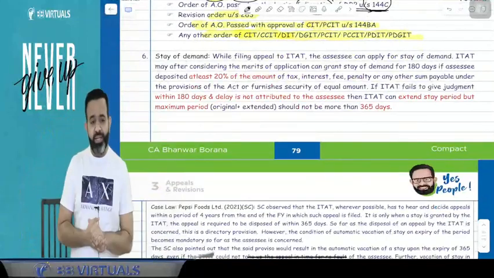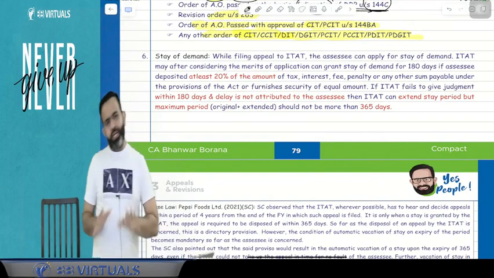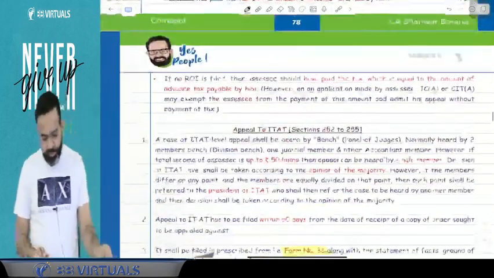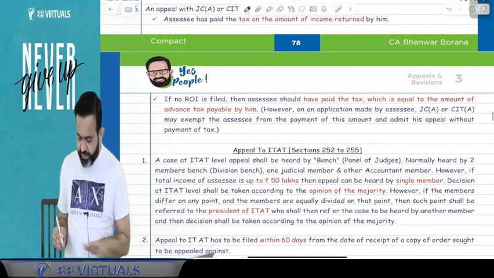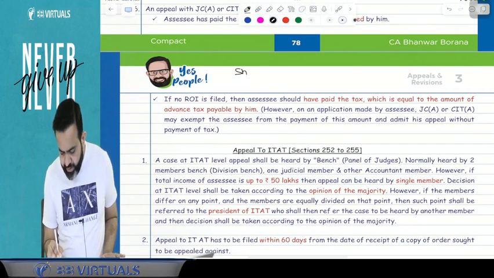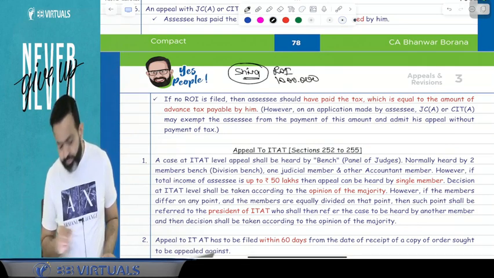Now guys, we are going to start with the next part. That is the stay of demand. That is very interesting. Pay attention. Guys, suppose for example, all people pay attention. What happened? In case of one assessee, that assessee's name is Shiva. Now Shiva filed the return of income. That time his income was 10 lakh.